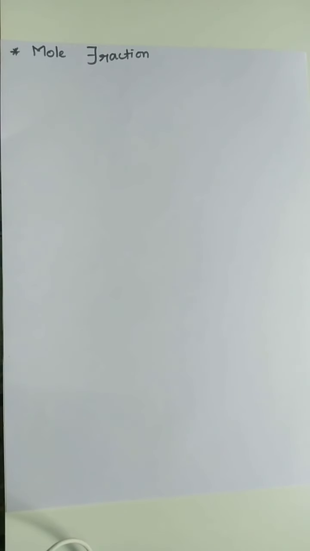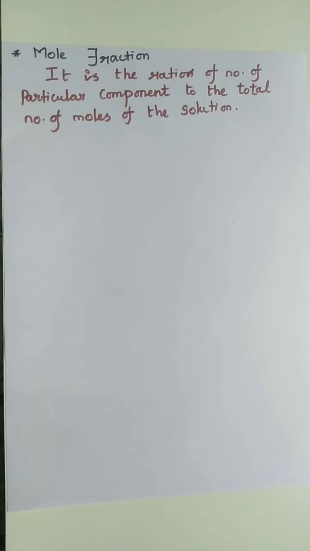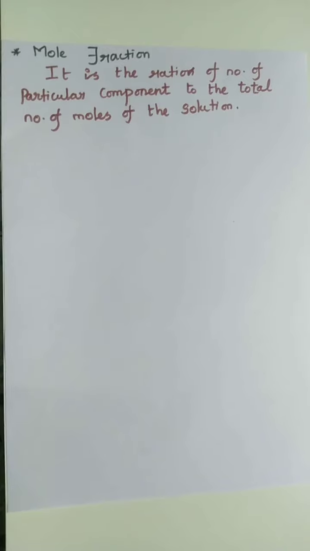Second topic is mole fraction. What is meant by mole fraction? It is the ratio of the moles of a particular component to the total number of moles of the solution. It is called mole fraction. So here we are going to consider the moles of the solute and the solvent. So if a substance A is dissolved in B and the number of moles are Na and Nb, then the mole fractions of A and B are given as follows.